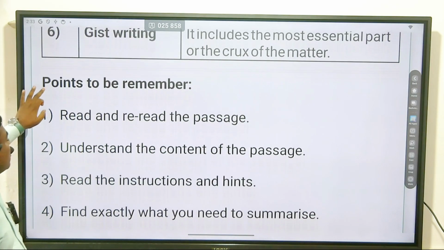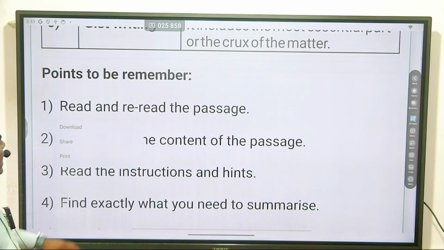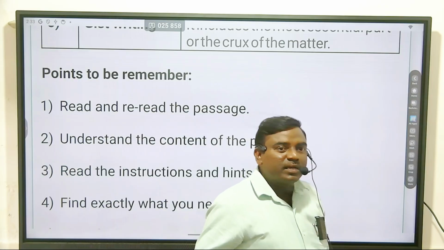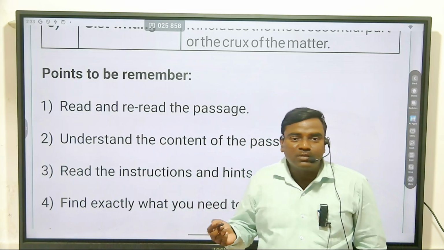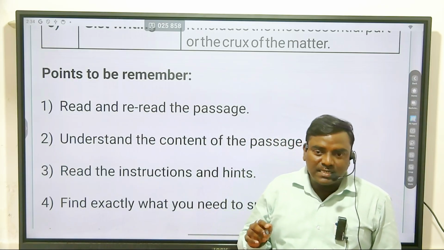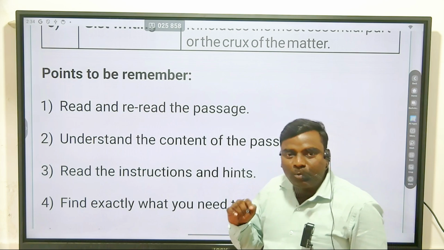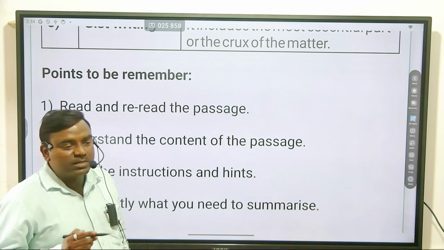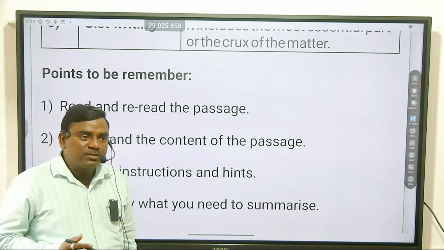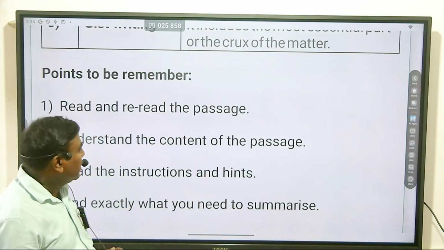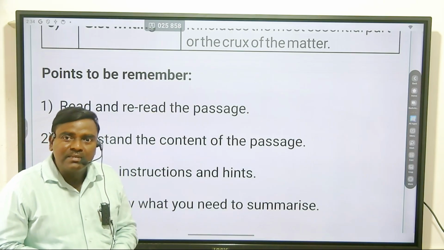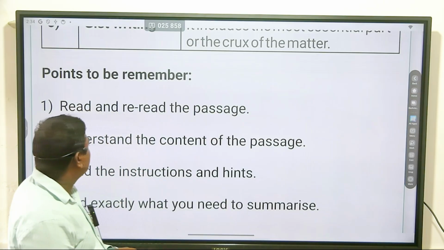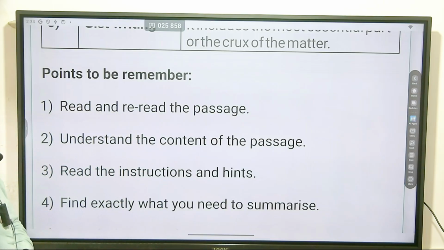We have to remember some points while writing a summary. Look at the first point. Read and reread the passage. That's the para which is already given in question number 2A, that is the unseen passage. With the help of that para, we have to develop our summary. So first of all, you have to read and reread the passage. The second point is to understand the content of the passage.